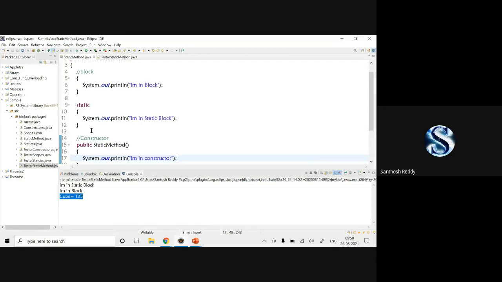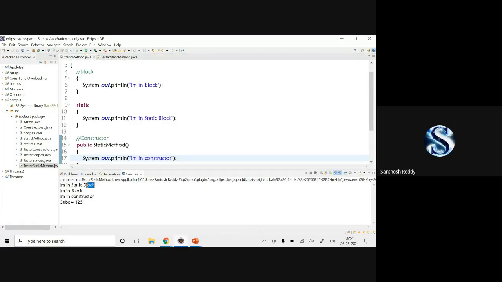First, what is your execution order? Whether it will execute constructor, static block, block and method, or block, static block, constructor and method. How? Sir, first the static block will be executed. Okay. At the time of object creation, the block and the constructor will be executed. Exactly.